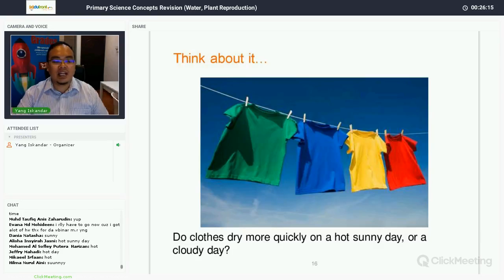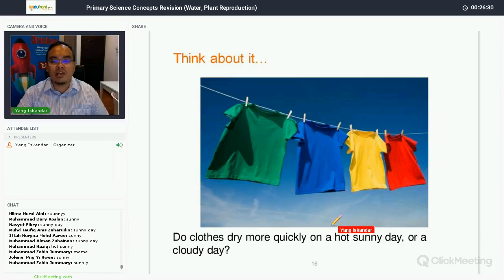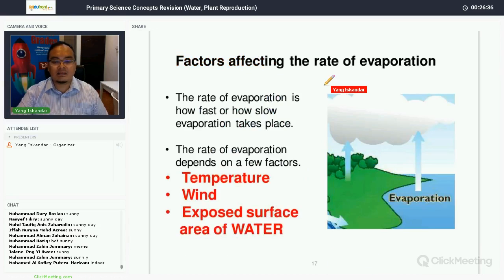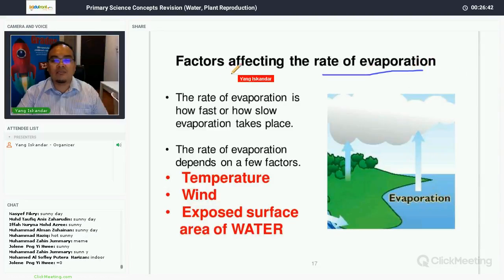Obviously on a sunny day, right? All of you have experience, okay? If you help your parents to hang clothes outside, you know that on a hot day the clothes will dry quite fast, especially in Singapore. But on a rainy day, a bit of a problem. You may take a few days before your clothes are dry, or sometimes you have to put them inside a dryer, okay? Now, next we are going to learn about factors affecting the rate of evaporation.